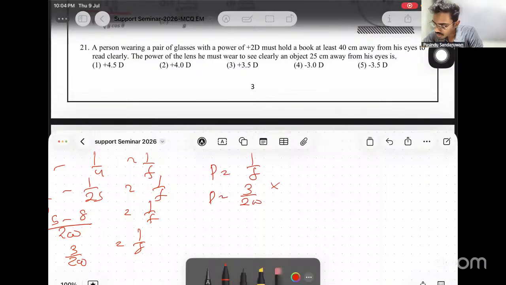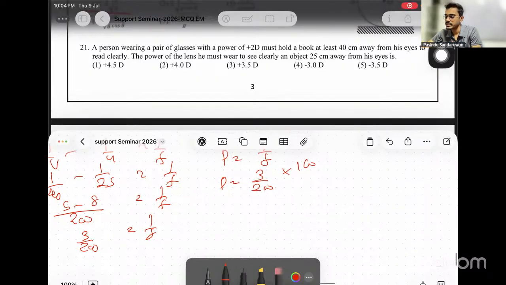This thing, to convert this to meters, then 100. Then here it says 1.5 diopters. Since that is a convex lens, right? This is actually minus. Make a minus now. This is a convex lens, and power is plus. Then it is plus 1.5 D, right? Plus 1.5 D.